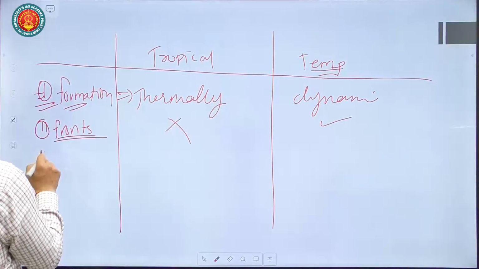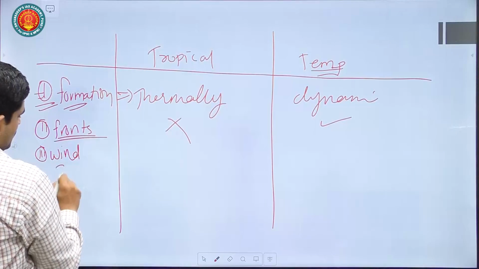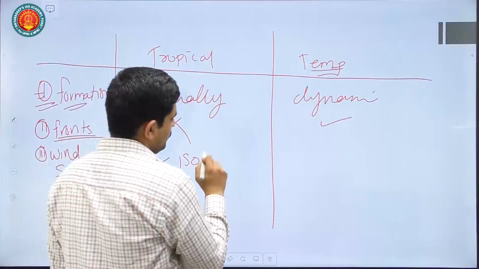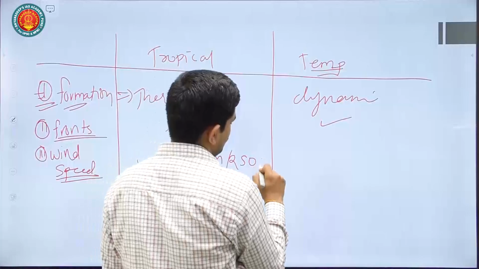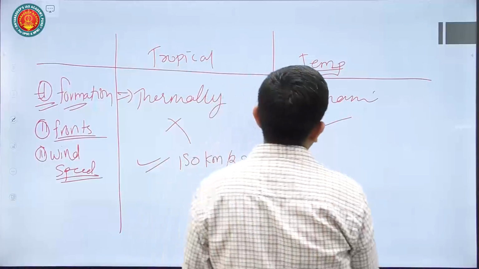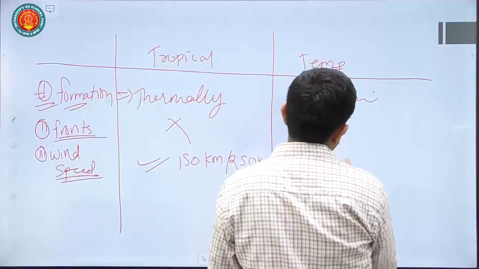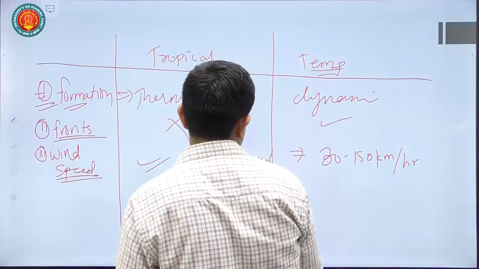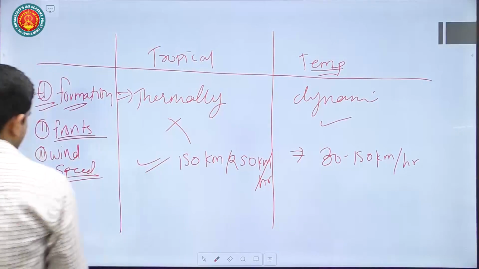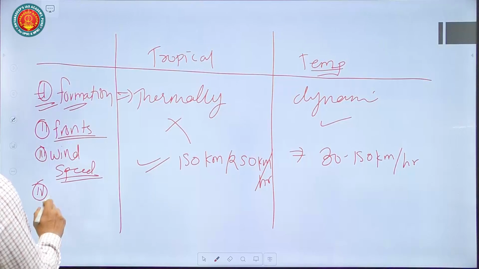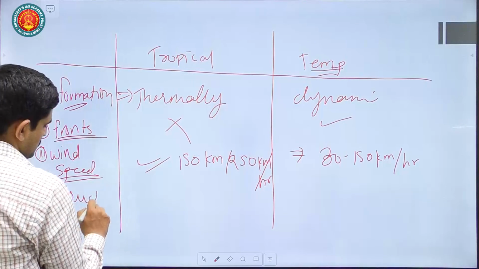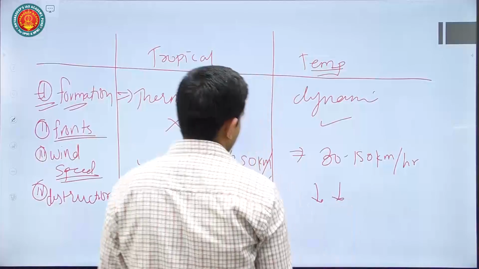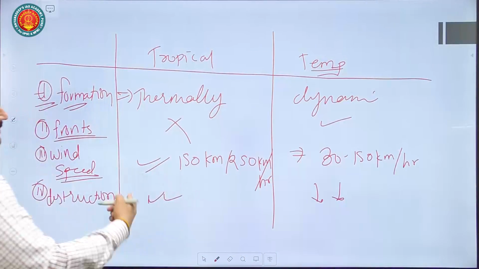Then you can mention wind speed. Wind speed is higher in which type of cyclone? Here it is higher, around 150 kilometers or more, up to 250 kilometers per hour. But here you will get a wind speed range of only 30 to 150 kilometers per hour. Here also you can mention kilometers per hour. Then destruction: which one is more destructive? Generally the tropical cyclone is more destructive and the temperate one is less destructive. You have to write this in sentence format, not in the format in which I am mentioning.